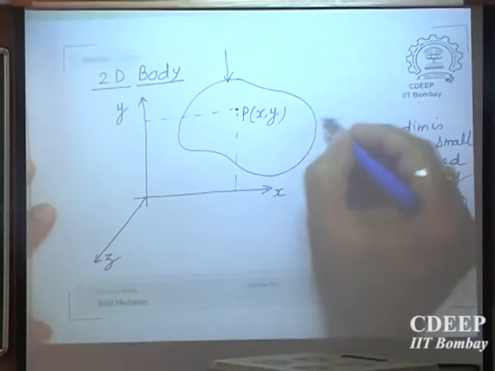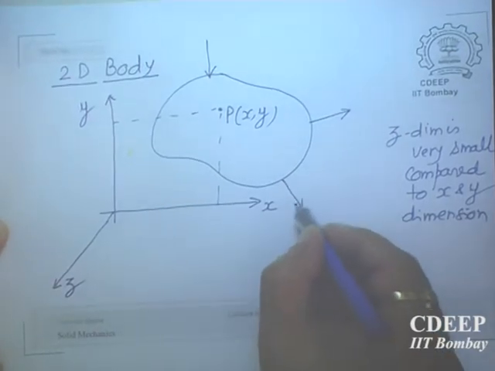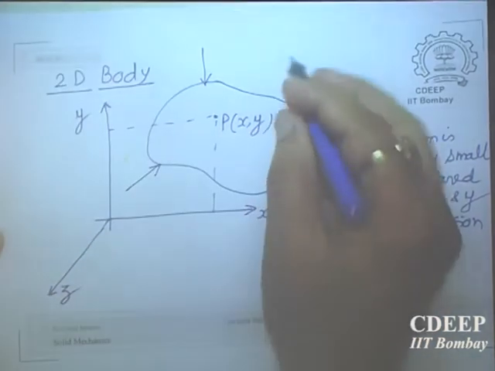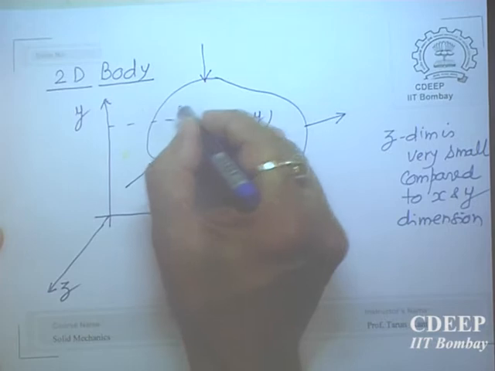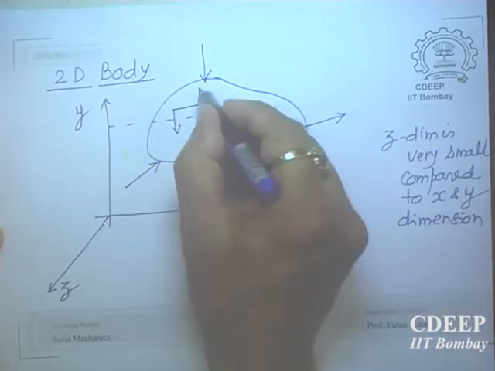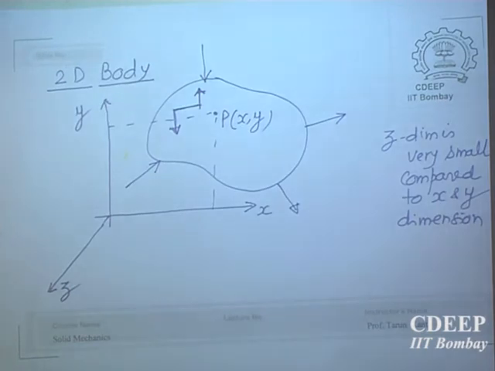So this is very important. There can be some moments also, but then the moments will be like this: separated by a small distance, you have a couple which is acting in the plane of the sheet.